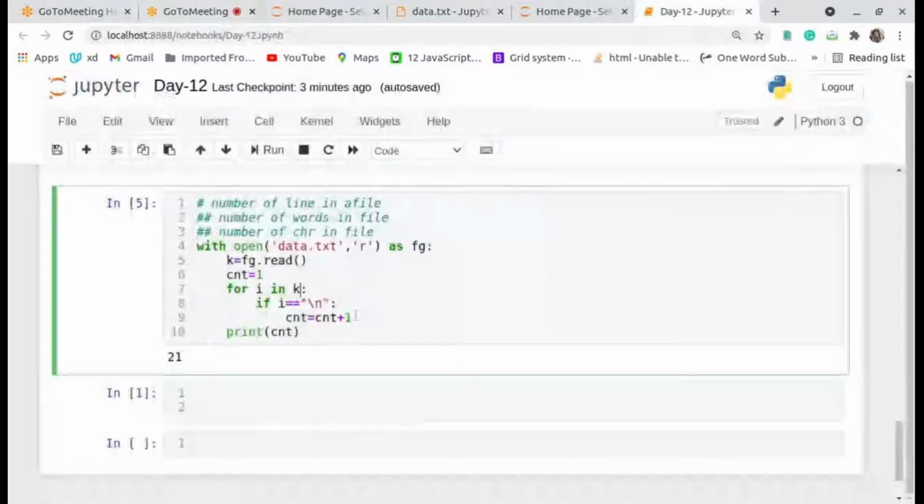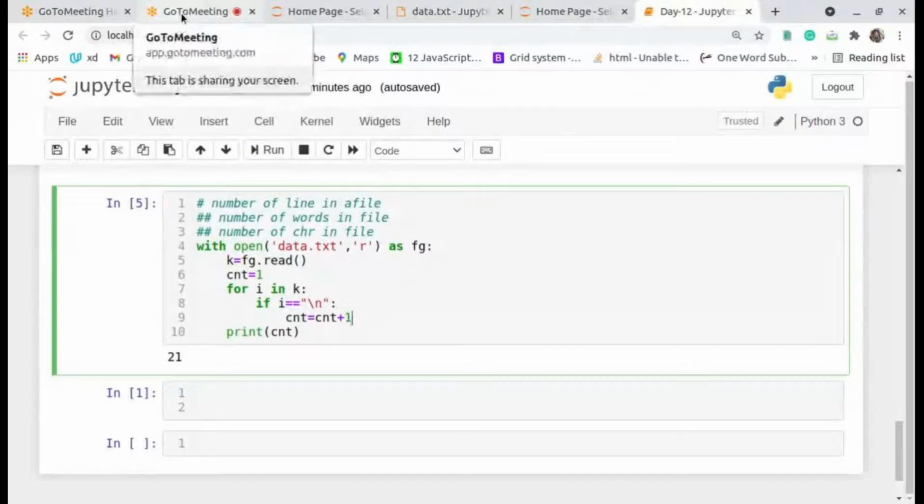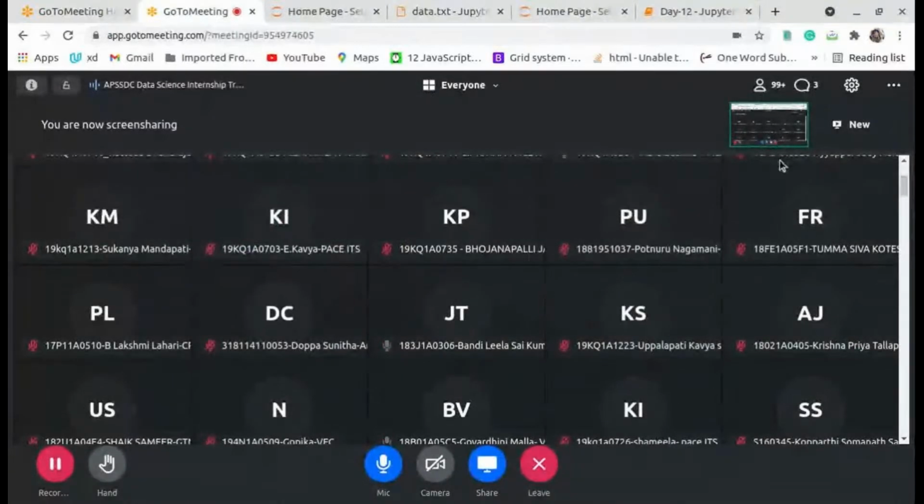Okay, now we will get the number of lines in a file. Now we have to move on to the number of words in a file. Now how to split, how to get the words in a file? మనకి వర్డ్స్ని కౌంట్ చేయాలి అంటే ఎలా కౌంట్ చేస్తాం?